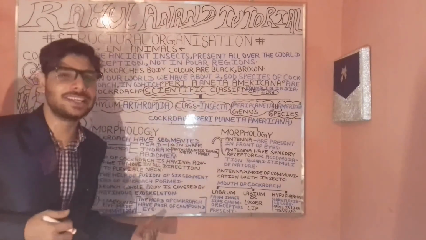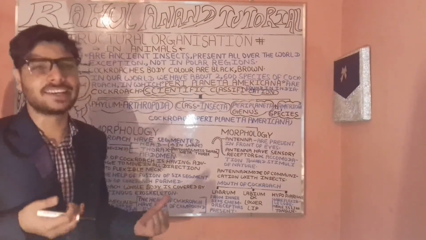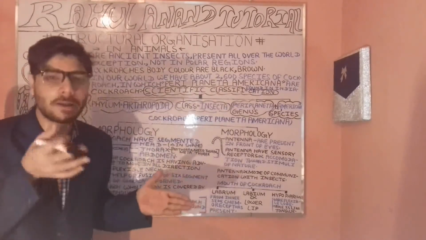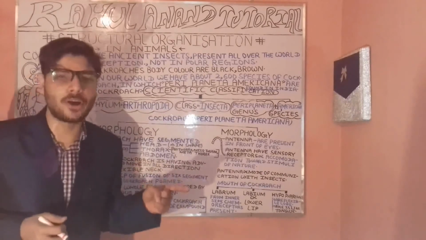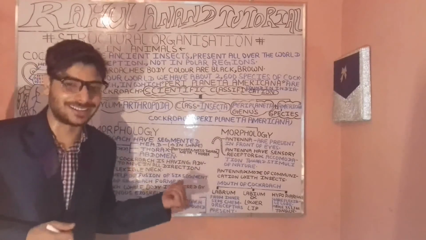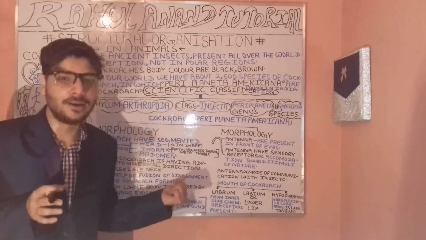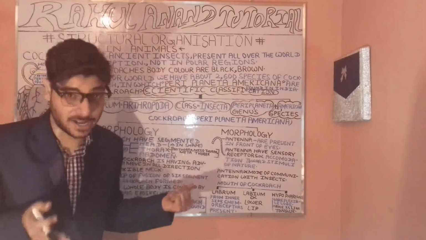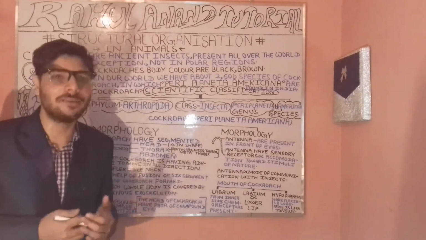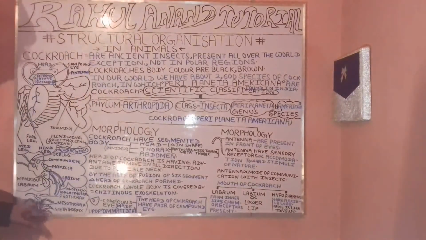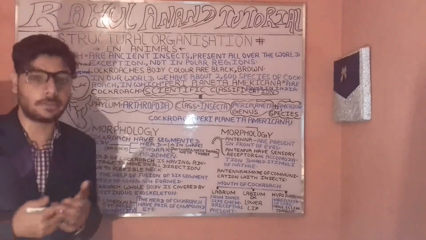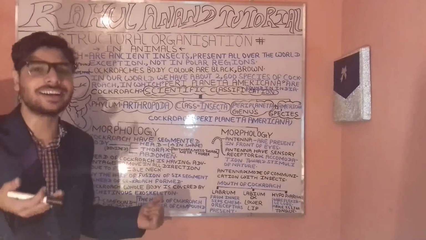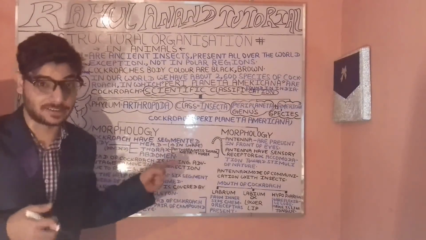So now let's understand the thorax region of the cockroach. It is further divided into three broad categories: the prothorax, then the mesothorax, then the metathorax. You can find it here on the board. It has specialized features, but we will understand about it in our next lecture.